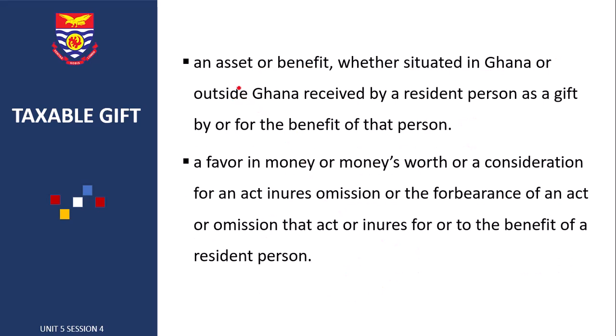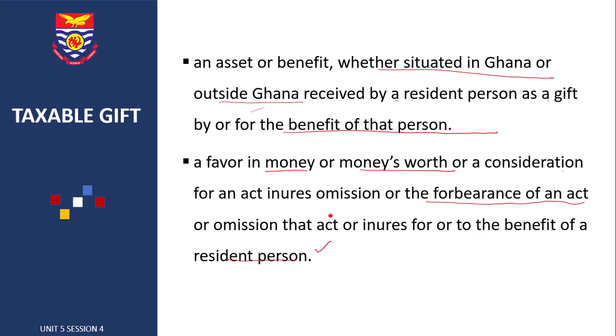We also have an asset or benefit, whether situated in Ghana or outside Ghana, received by a resident person as a gift or for the benefit of that person. We also have a favor in money or money's worth or a consideration for an act or omission, or the forbearance of an act or omission that acts or inures for or to the benefit of a resident person.